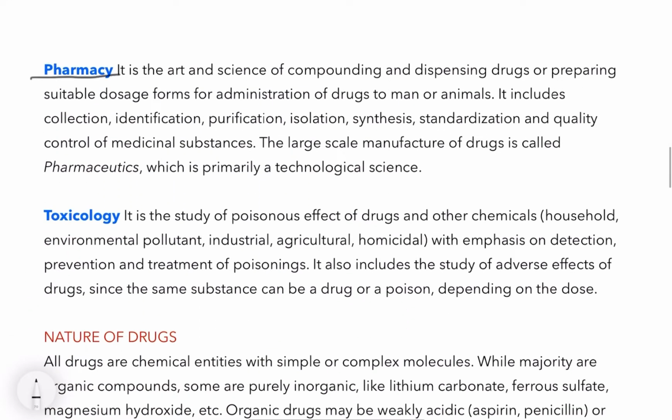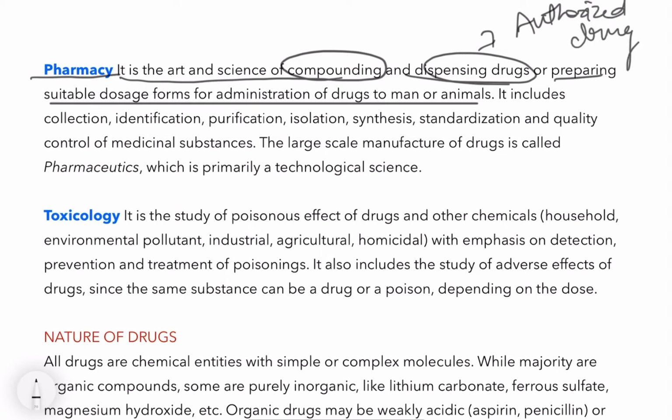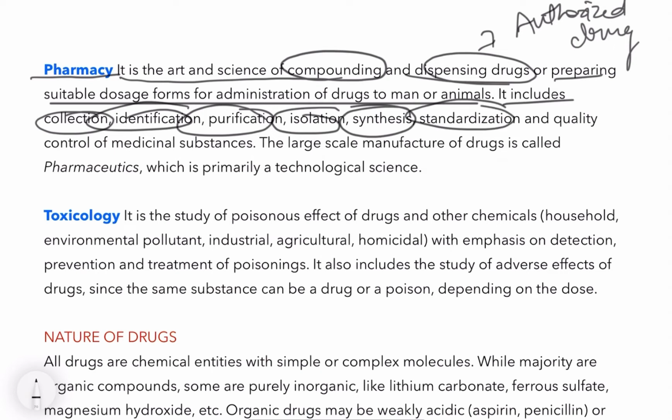Now next is pharmacy. It is the art and science of compounding and dispensing drugs or preparing suitable dosage forms for administration of drugs to man and animals. Dispensing means supplying authorized drugs. It includes collection, identification, purification, isolation, synthesis, standardization, and quality control of medicinal substances. Do remember, first they will collect, then identify, then purification of the drug. Isolation, and then synthesis, then standardization and quality.